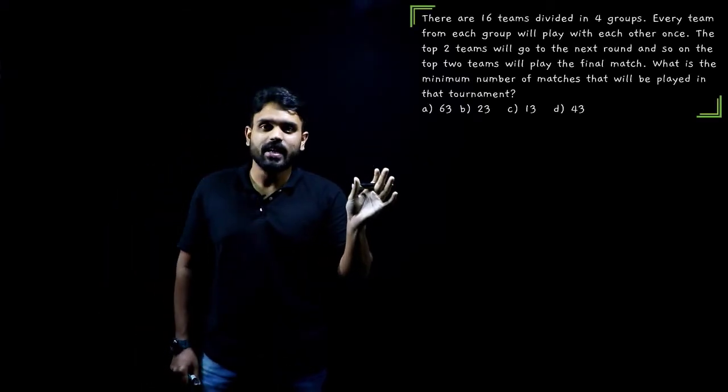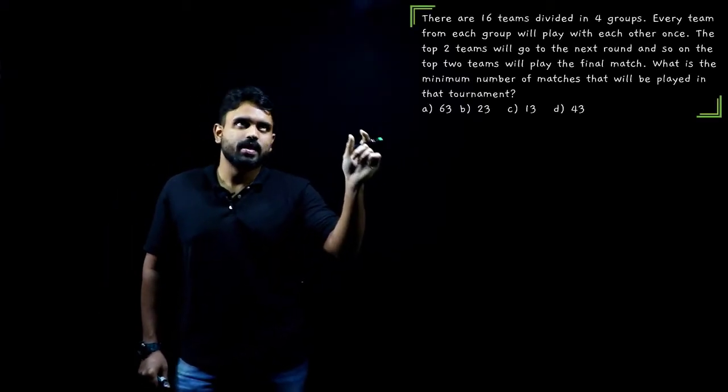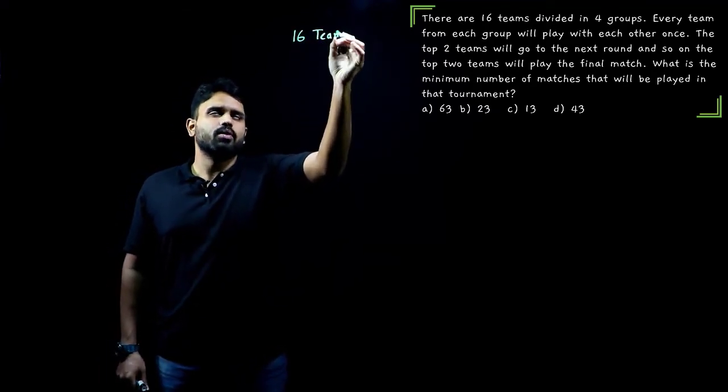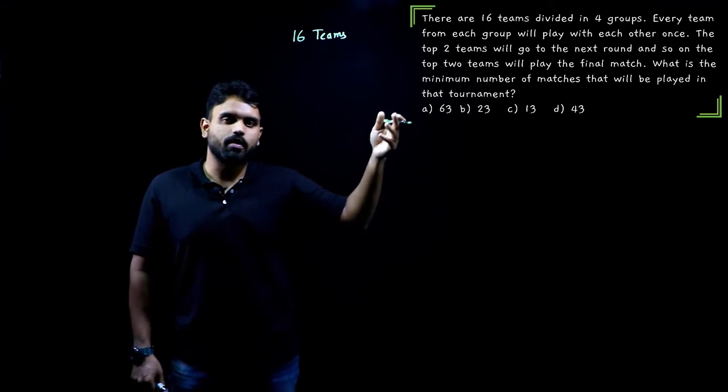Let's start with the fifth question that we have here. What does it say? It says there are 16 teams divided into 4 groups. There are 16 teams. How many members does each group have? We do not know yet. But let's go further. If we can find out, let's see.